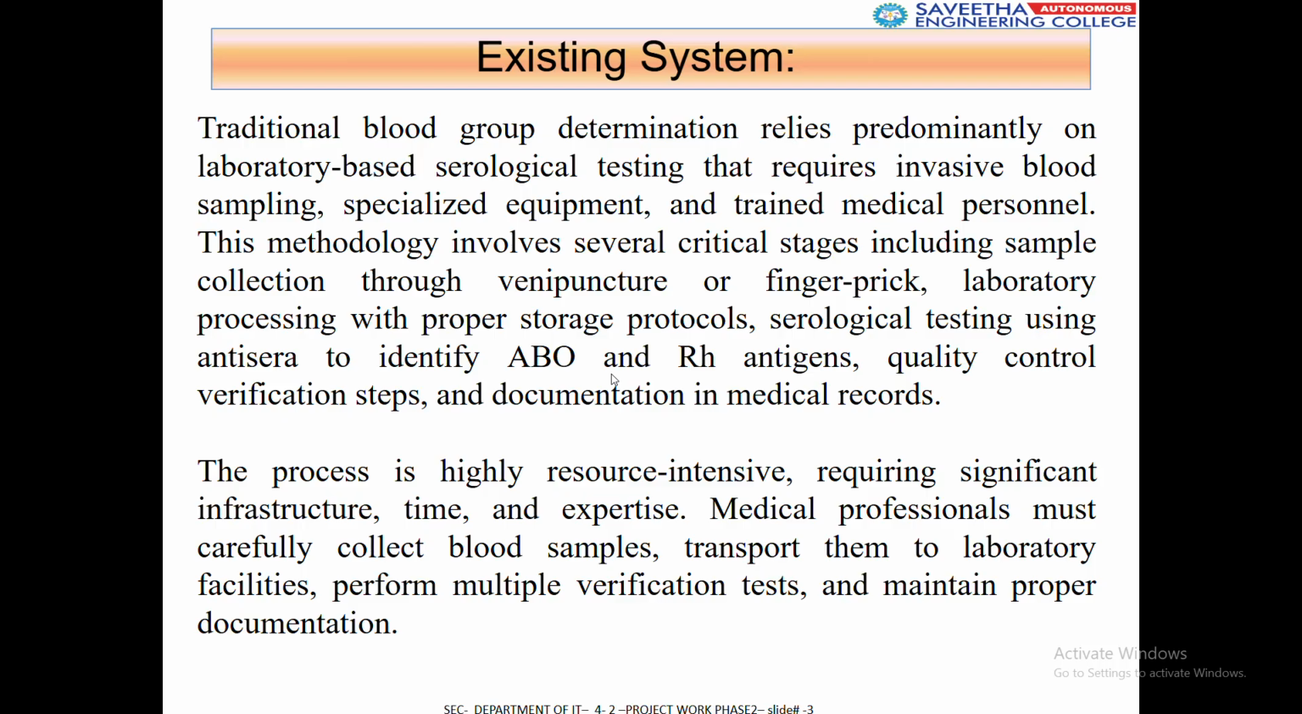Coming to the existing system, it is a traditional one, and it takes a lot of time to scan the images and perform tasks such as identifying the ABO and Rh antigens, quality control, verification, and documentation in the medical records. This process is highly resource intensive because it consumes a lot of expertise, infrastructure, and time. Medical professionals must carefully collect the blood samples, and the result is confirmed in the laboratories. So in order to minimize that, we have implemented a software-based solution with the help of an EfficientNet deep learning model.